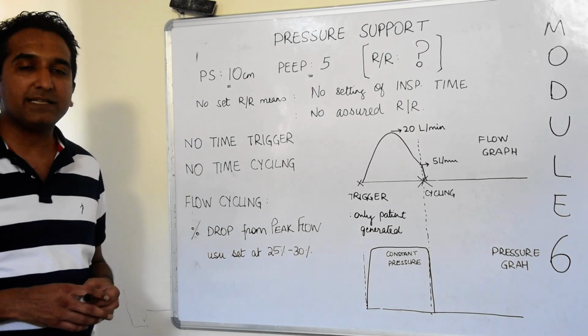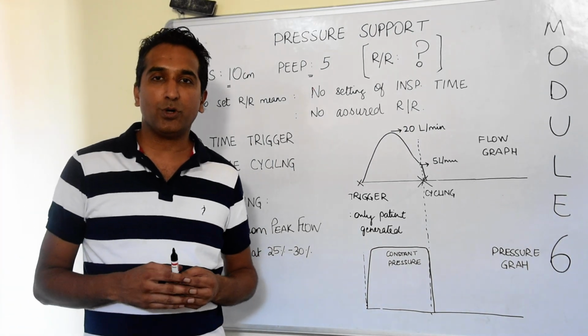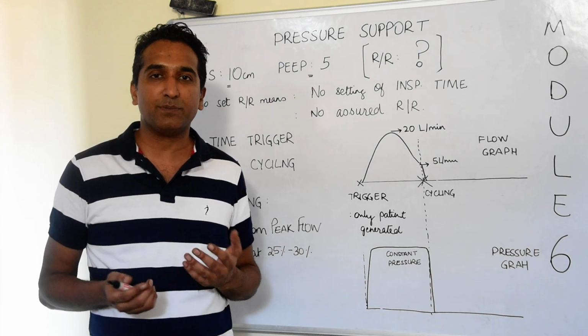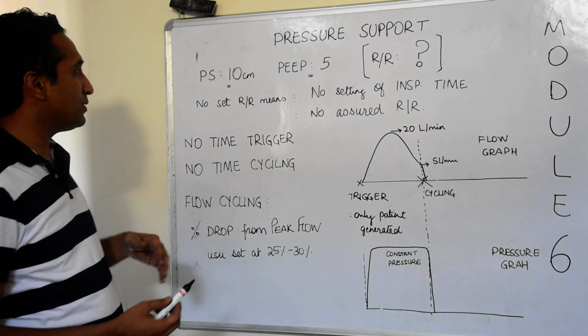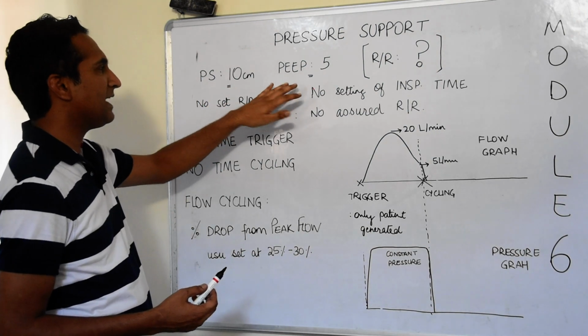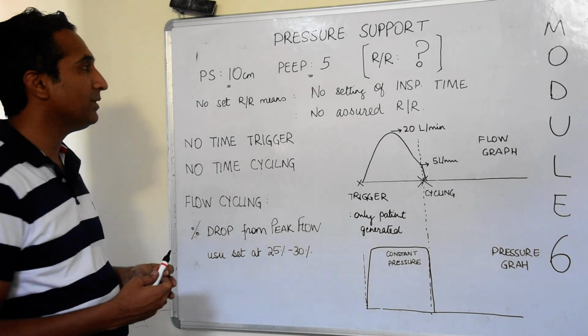In this module we will discuss pressure support mode, and this gives you a very good idea about how triggers and cycling work in a particular mode. Just like in pressure control mode, they ask you how much pressure support above PEEP is required. We set the PEEP, we set the FiO2, which is a fixed value.